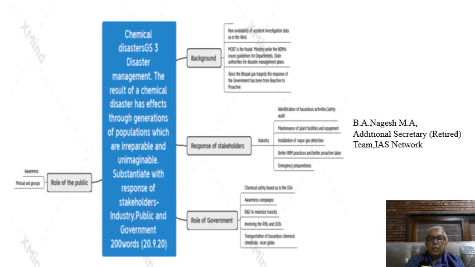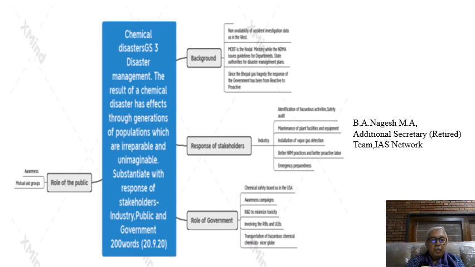Industry, what the industry should do. As I said, identification of hazardous activities, safety audit, periodic maintenance of equipment, installation of gas vapor detection, better HRM practices, proactive labor, then emergency preparedness. Then we came to the role of the government. We said how government should have a chemical safety board, as in the US, to enforce standards of accountability.